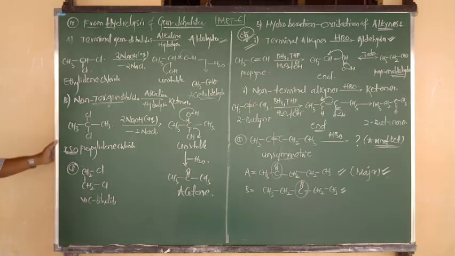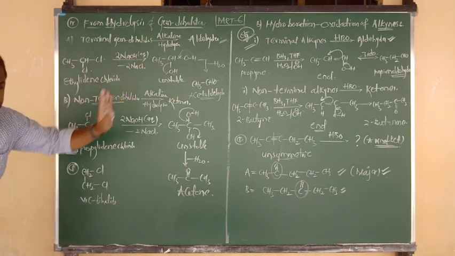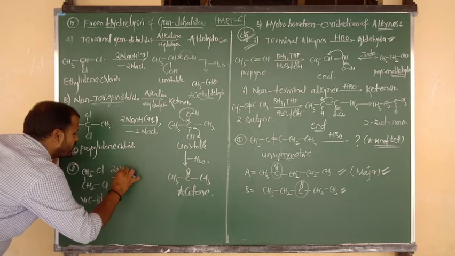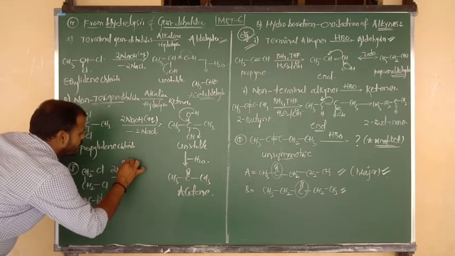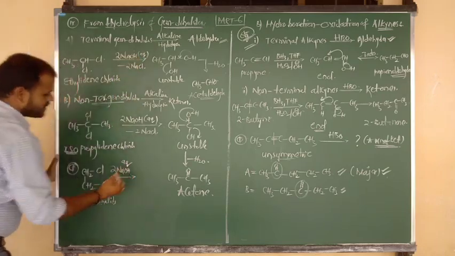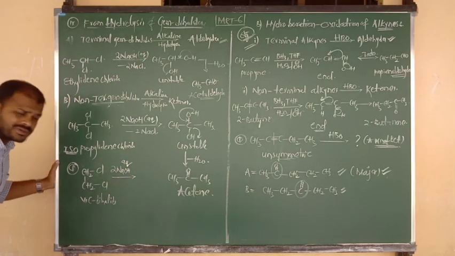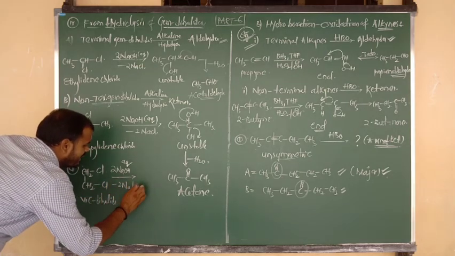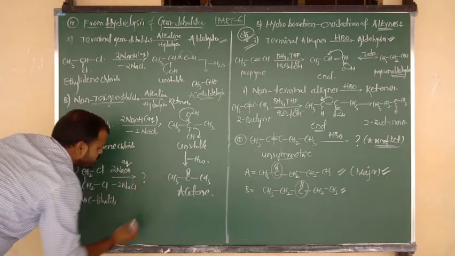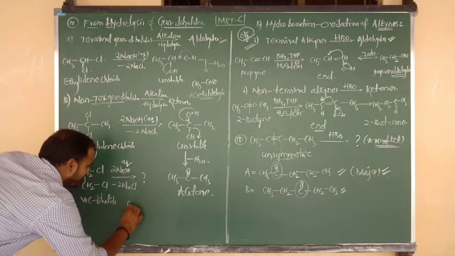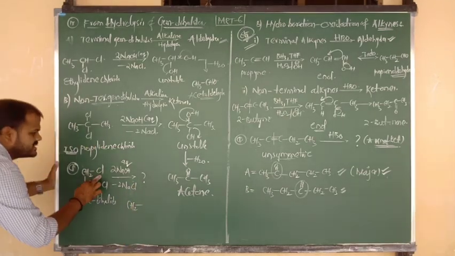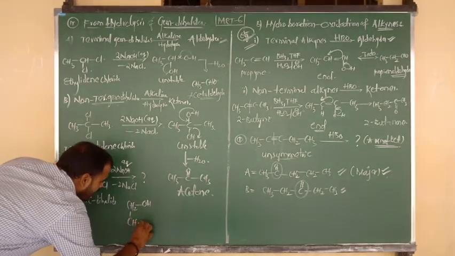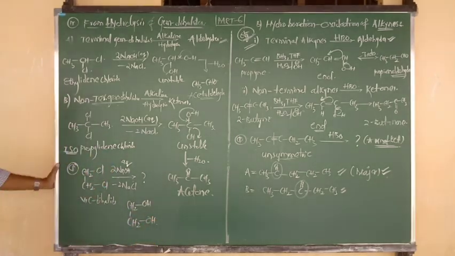Yeah. So gem dihalide upon alkaline hydrolysis gives aldehyde, and what about vicinal dihalide? Same thing. Suppose it undergoes reaction with 2 moles of aqueous NaOH, nothing but alkaline hydrolysis. Same procedure, beta: 2 moles of Na plus combines with 2 moles of NaCl, and the product is nothing but CH2 bonded to Cl, Cl minus replaced by OH, nucleophilic substitution. Again below the plane also, Cl minus replaced by OH minus.